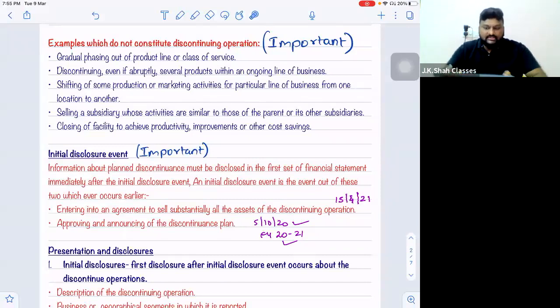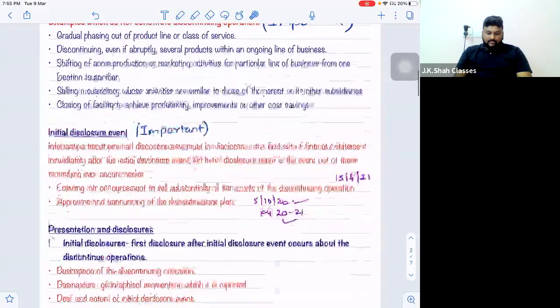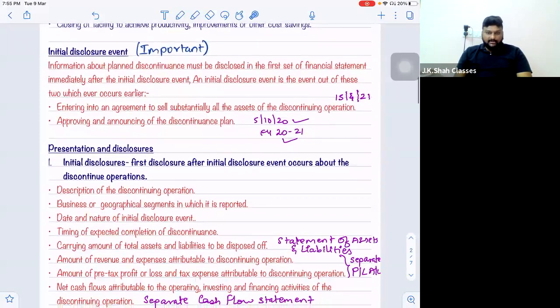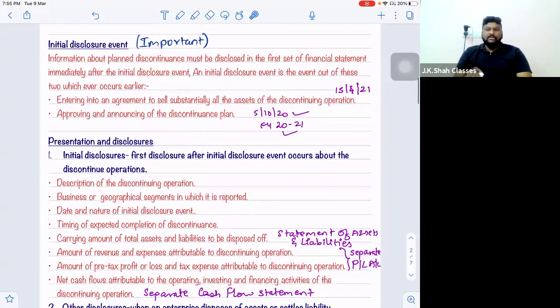Right? Let us go ahead. Now we are moving ahead to the last part of the topic with respect to disclosures.